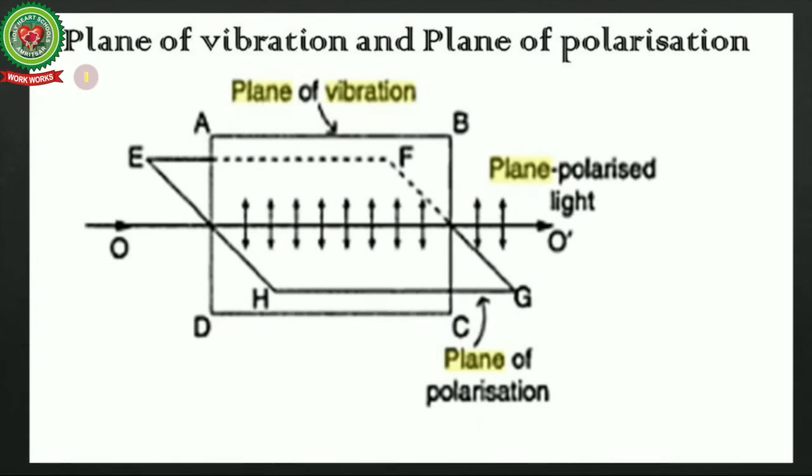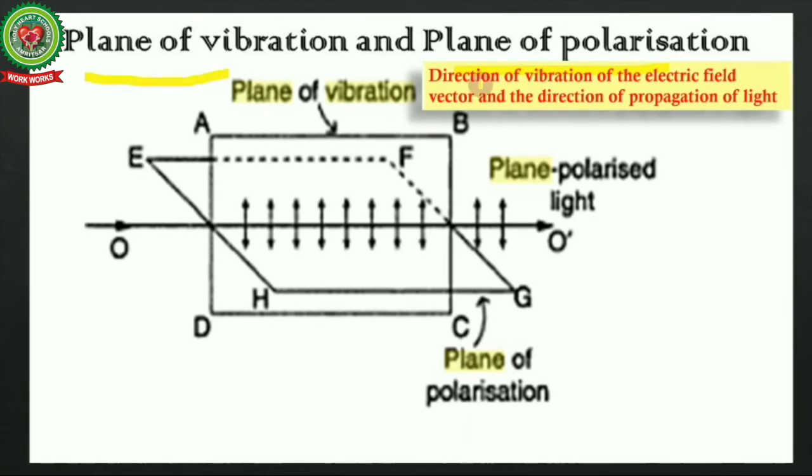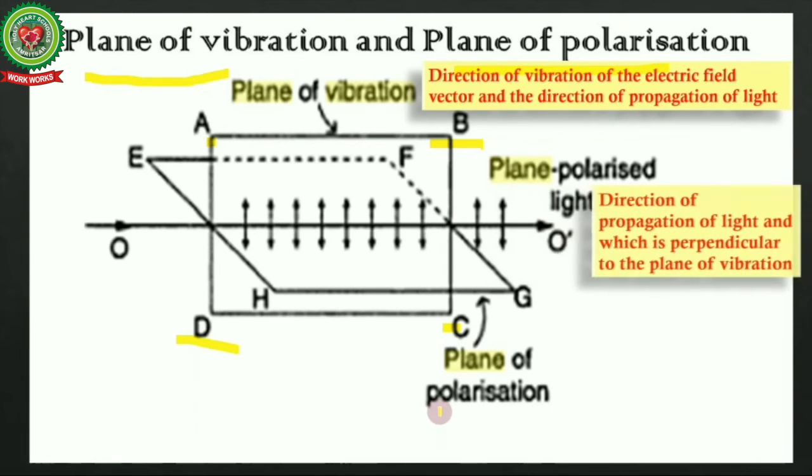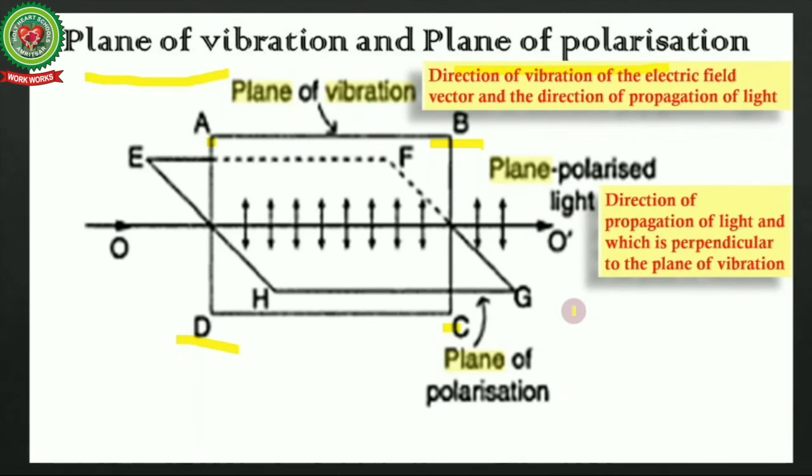Now let's see what is plane of vibration and plane of polarization. So let's see what is plane of vibration. The plane which contains the direction of vibration of the electric field vector and the direction of propagation of light is called plane of vibration. Here A, B, C, D represents the plane of vibration, whereas the plane of polarization is the plane which contains the direction of propagation of light and which is perpendicular to the plane of vibration, meaning F, E, H, G represents the plane of polarization.